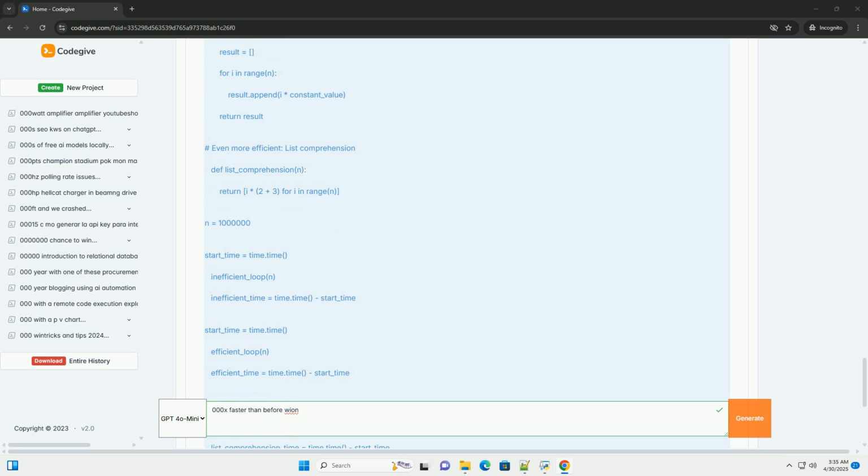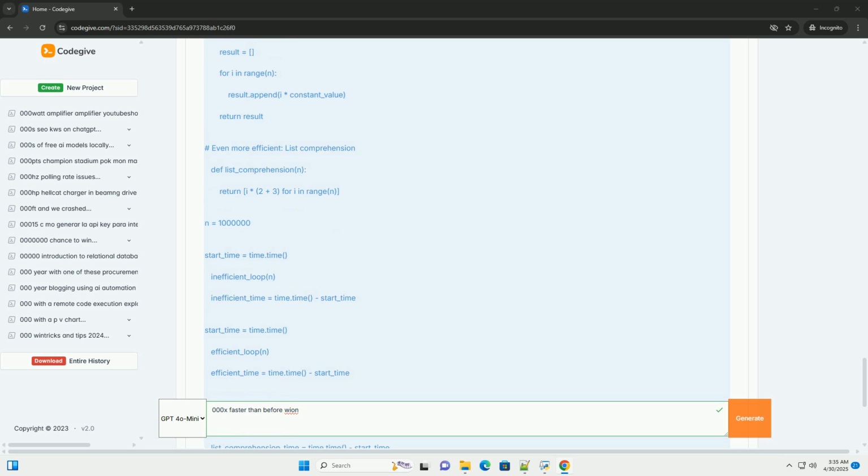B. Data structures, choosing the right tool. The choice of data structure significantly impacts performance. Lists versus sets. Lists are good for ordered sequences and iteration. Sets are excellent for membership testing, checking if an element is in the collection, and removing duplicates.